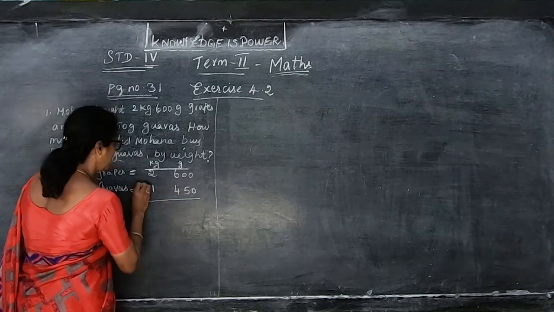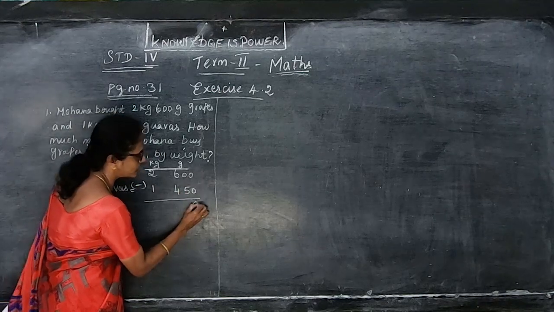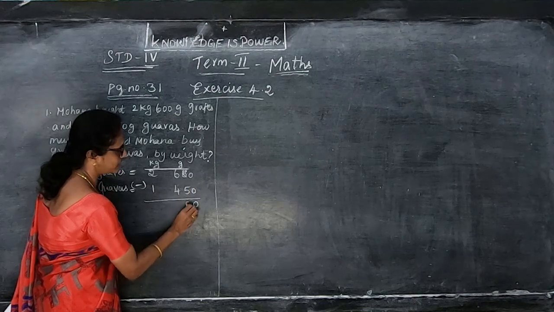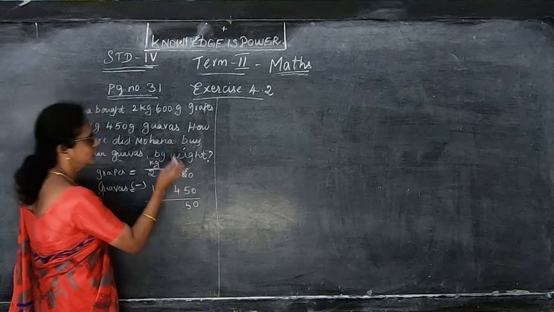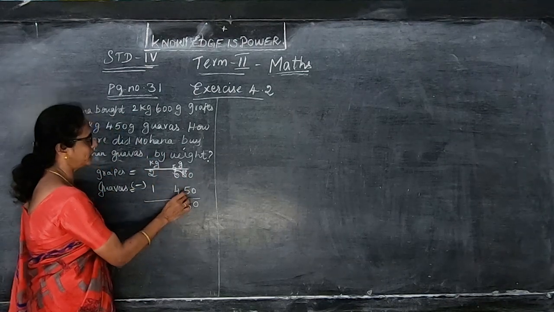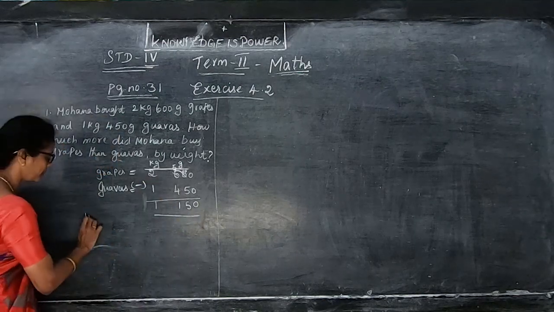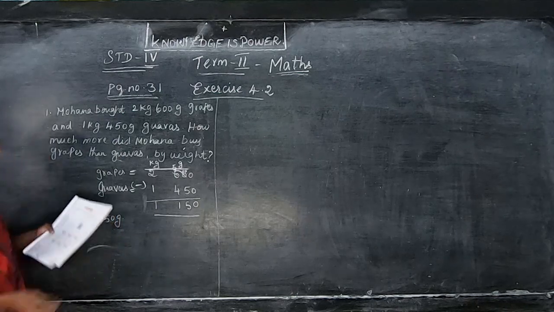So to find how much more, you have to subtract. 0 minus 0 is 0. In the 0, this is 10 minus 5 is 5, and this will be 5, because we have to borrow. So after borrowing, 5 minus 4 is 1. In the 0 place, 5 will not go. Then 2 minus 1 is 1. So this is 1 kilogram and 150 gram. So this is the answer.